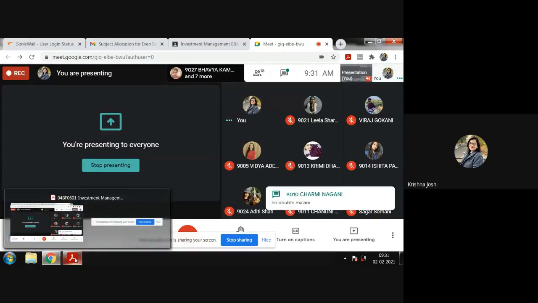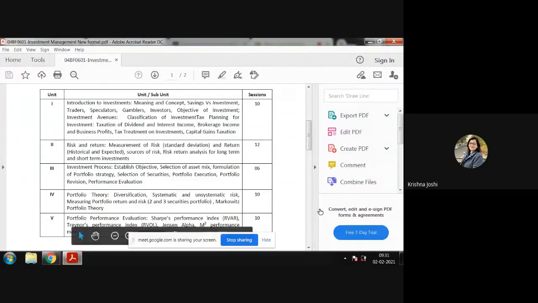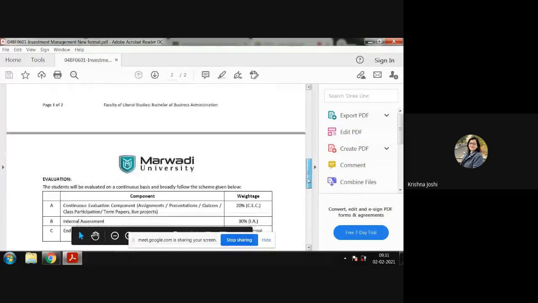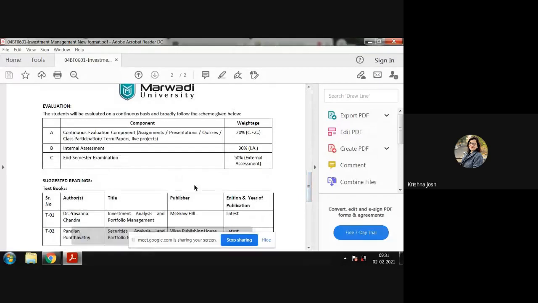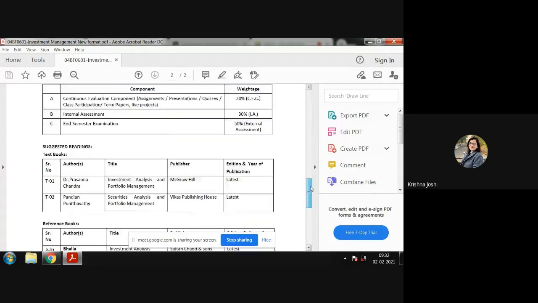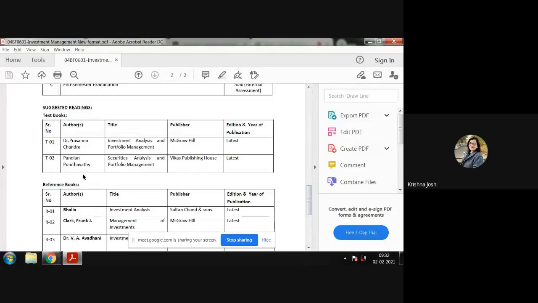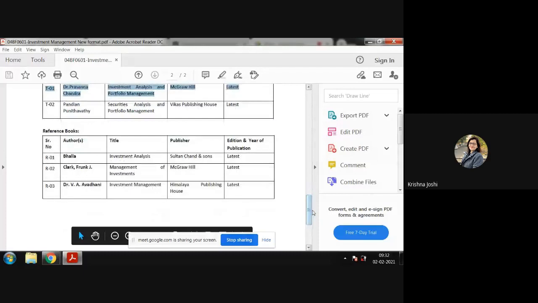Okay, let me start. Going further, the evaluation pattern I'll discuss at the end. Before that, let us discuss the suggested reading. I'll provide you Dr. Prasanna Chandra's book, Investment Analysis and Portfolio Management. I have it in soft copy. We will refer to it throughout the syllabus. Almost 90% is covered in this book, and for the other 10%, I'll provide different material.